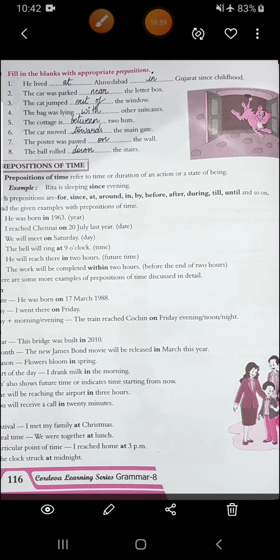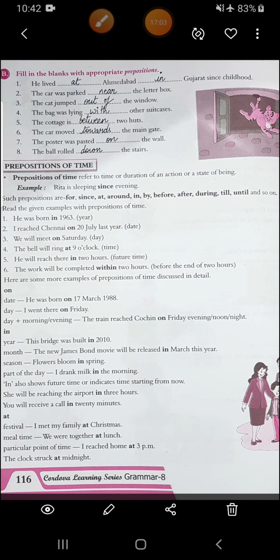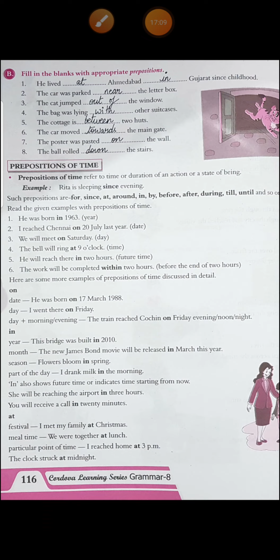Alright. So, I am stopping here. In the next video, we will start with prepositions of time. Please read each and every preposition carefully. Read all the examples and try to do more of these exercises, and do all the exercises properly in your books as well as in your copies.